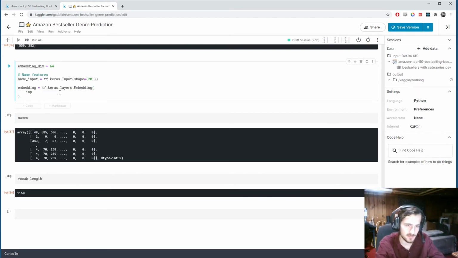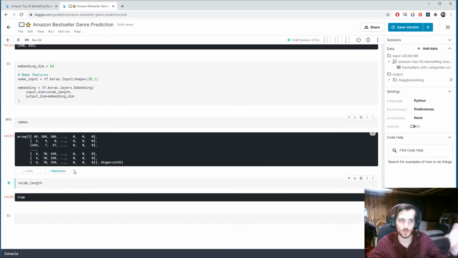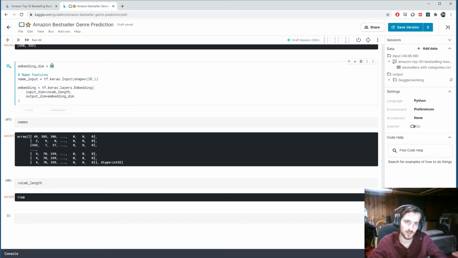So it takes in an input dimension, which is the vocabulary length, vocab length. It takes in an output dimension, which is the embedding dimension. So we're taking in vectors of length 1160, like one-hot vectors, and we're converting them to vectors of length 64 in 64-dimensional vector space.